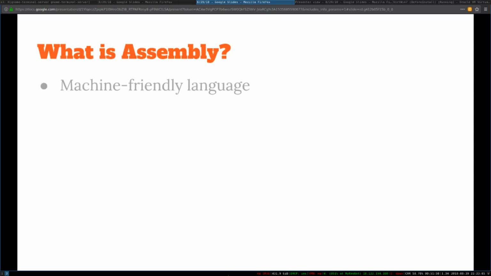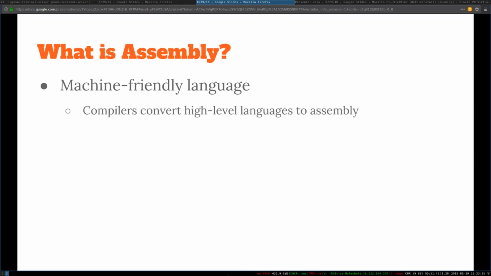What is assembly? Unlike a lot of different languages like C or Java or C++ or JavaScript or any other languages you have probably been accustomed to, assembly is a machine-friendly language. Many of the other languages you have been accustomed to are human-friendly languages. Typically, you would have some sort of compiler that converts your human-friendly languages, also known as high-level languages, into assembly. And this is the assembly that actually gets run directly on your machine.